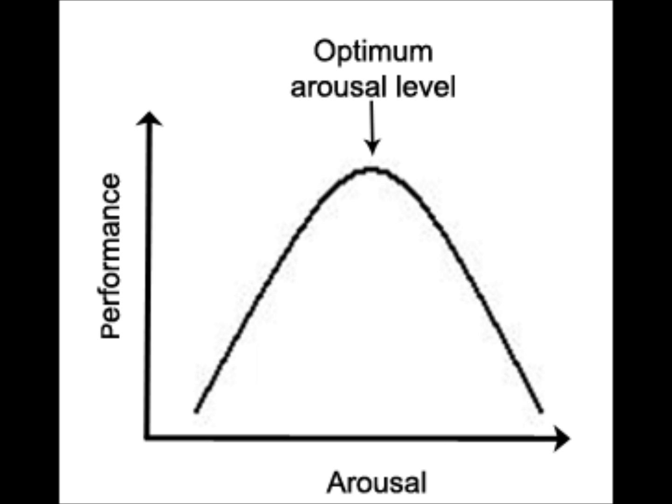For example, in sports like golf, as the sport is more about precision and keeping calm, a performer would not need higher levels of arousal. This compares to sports such as weightlifting or rugby, as performers need higher arousal levels to make the tackles and lift the weight. This is known as sport-specific arousal levels.